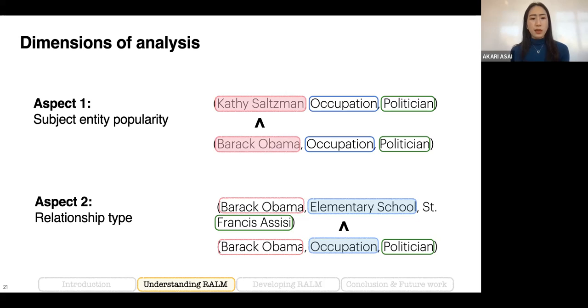Another aspect is fine-grained relationship type, because we believe that even about the same target entity, Barack Obama, some questions or some factual knowledge about a specific aspect might be memorized less than other aspects. For example, it's easy to answer his occupation, but it might be harder to answer which elementary school he went to, something like that.